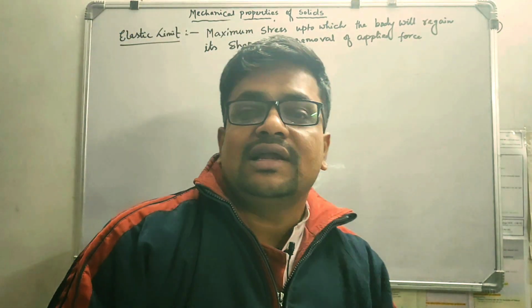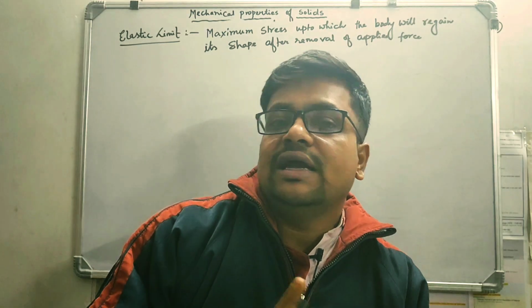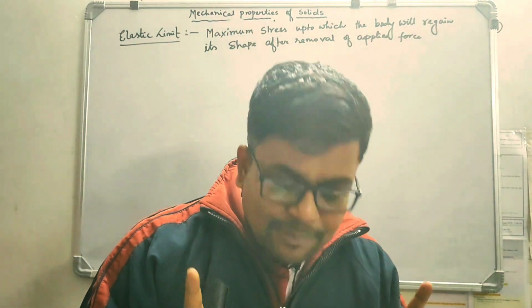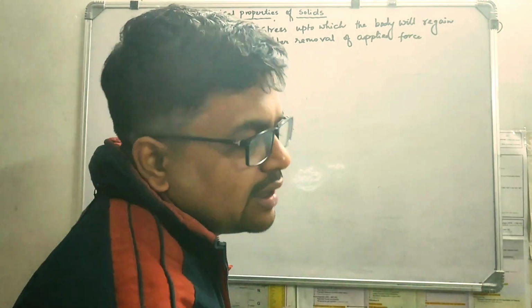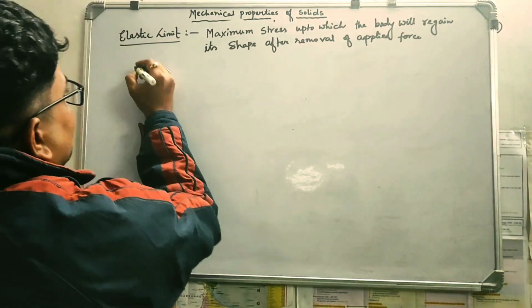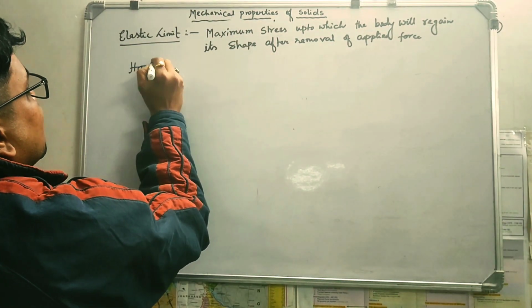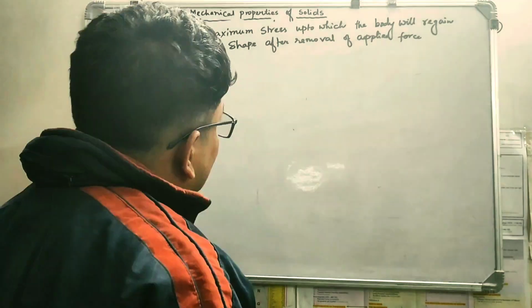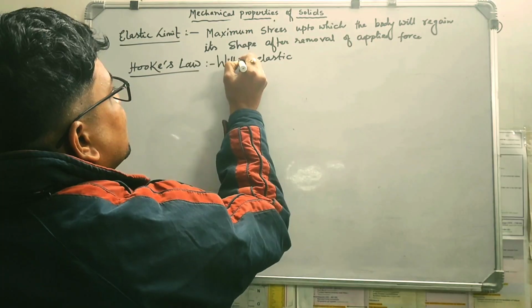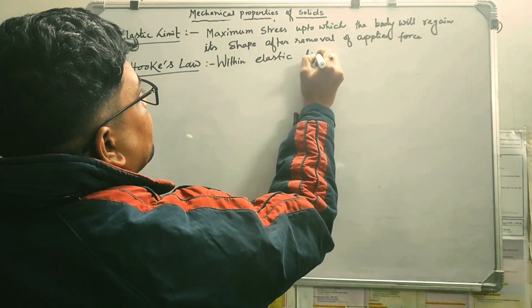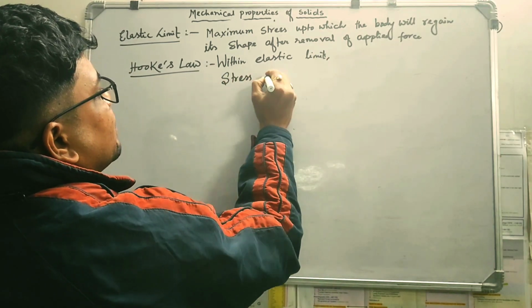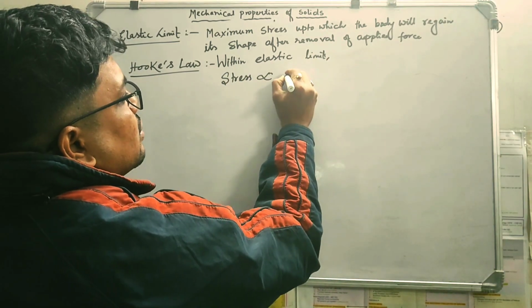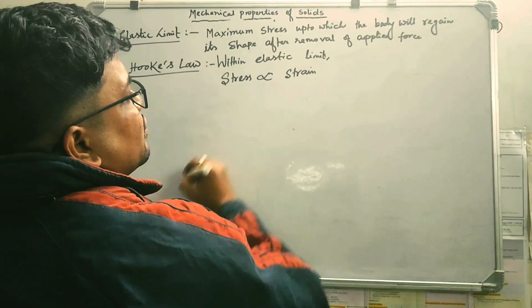So up to elastic limit, stress and strain are interrelated. Remember that up to elastic limit, stress and strain are interrelated, and that is defined by Robert Hooke, by Hooke's law. So according to Hooke's law, within elastic limit, the applied stress is directly proportional to the strain, okay.